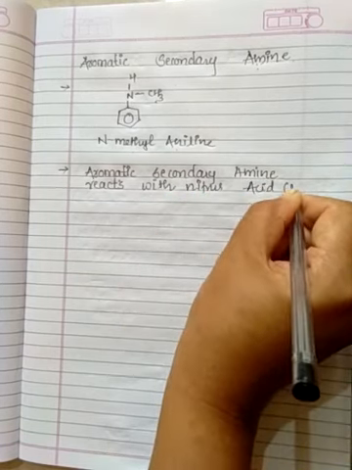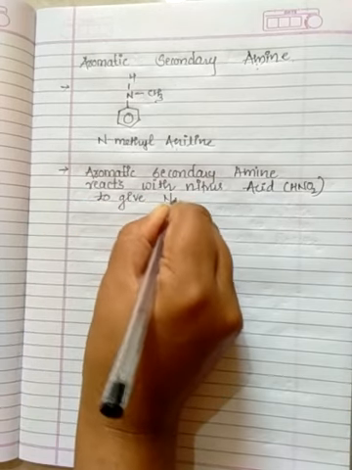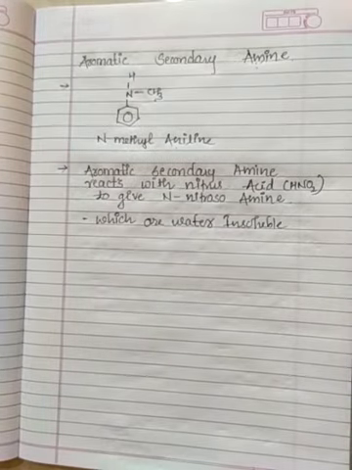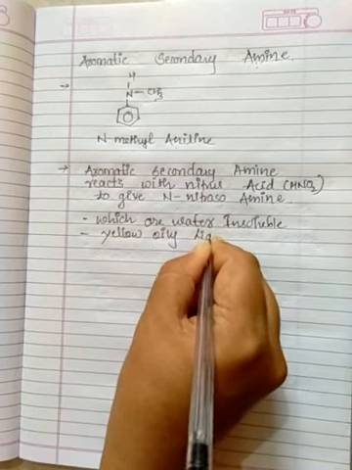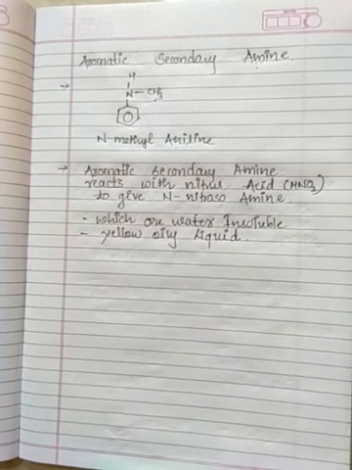It reacts with nitrous acid to give what? Yes, N-nitrosoamine. This is water insoluble in nature, and its color is a yellow oily liquid. This is known as N-nitrosation.